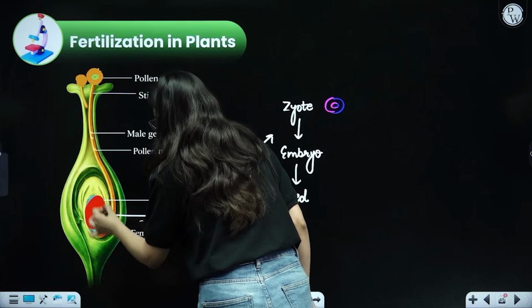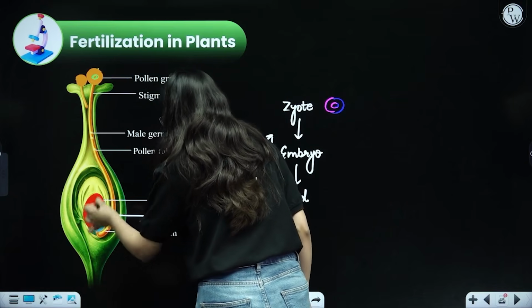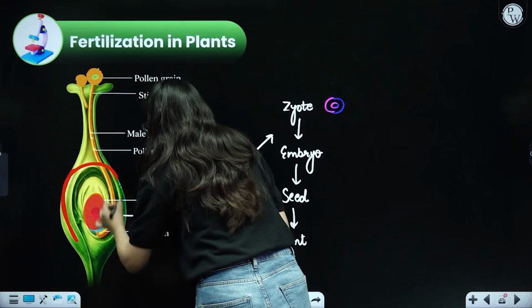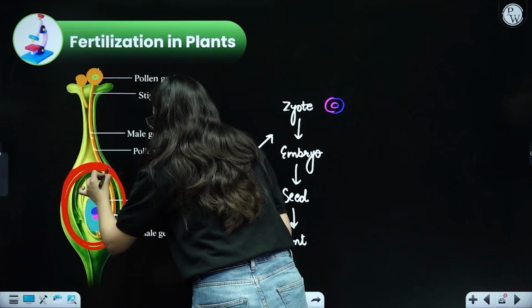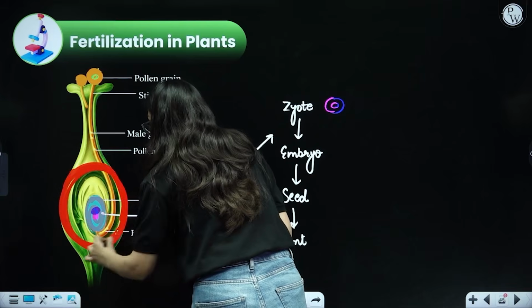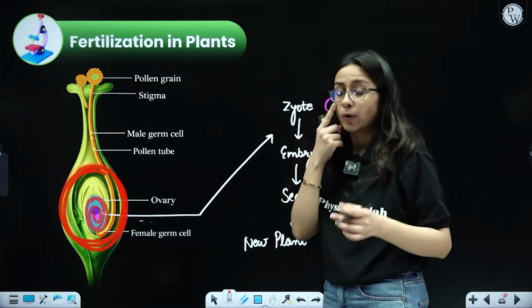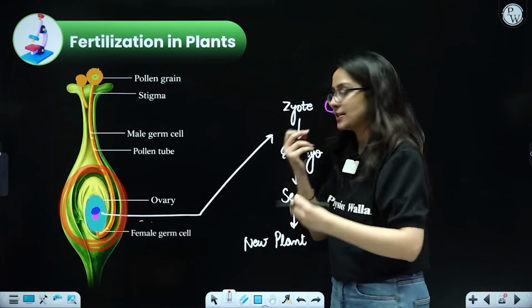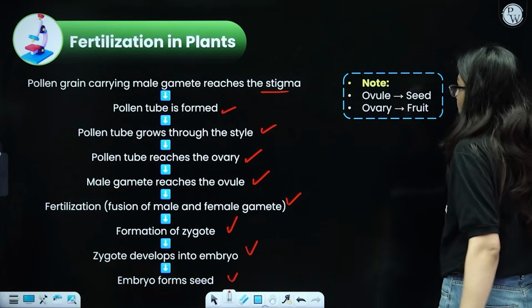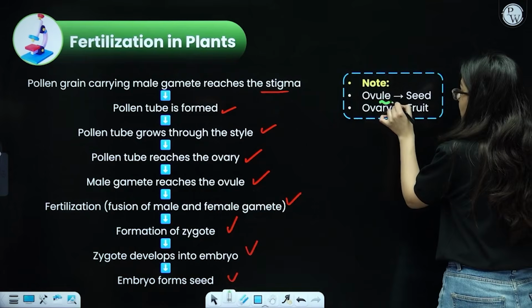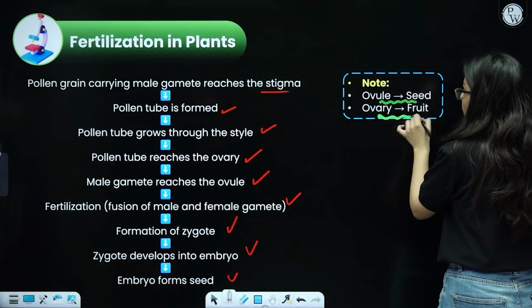Once the seed formation has taken place, in the ovule actually formed a seed, and this swollen portion around will also form a fruit. So ovule formed the seed, and the ovary and the wall of the ovary actually form the fruit. I hope it is easy to understand that the outside part is the fruit and inside is the seed. That is what is written over here also, that the ovule where the fertilization took place actually formed seed, and the ovary will form the fruit.